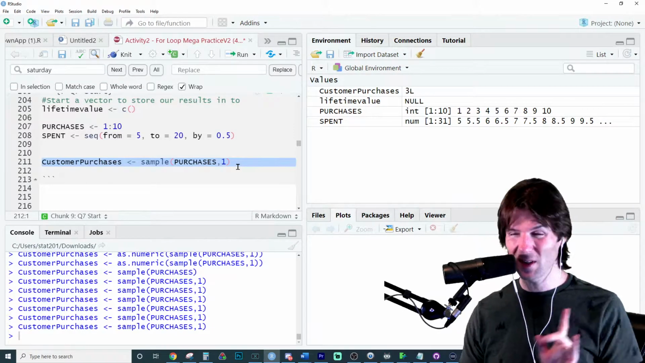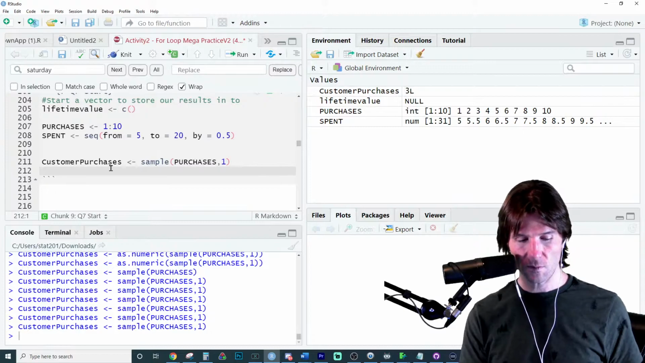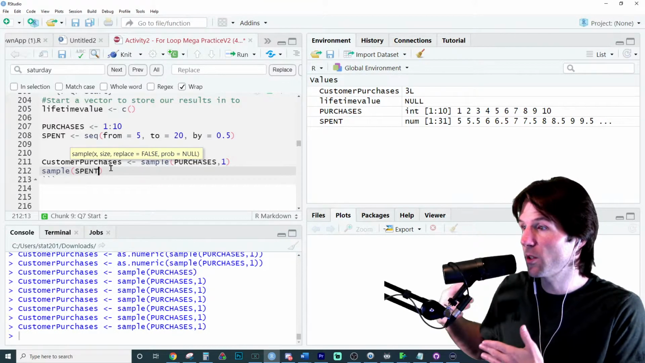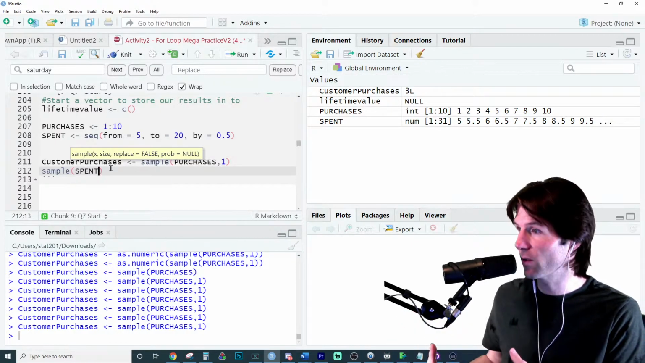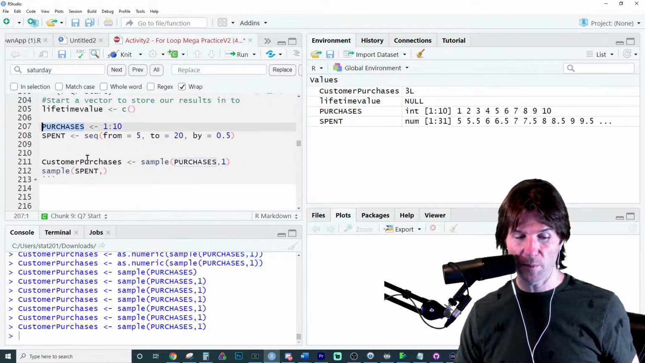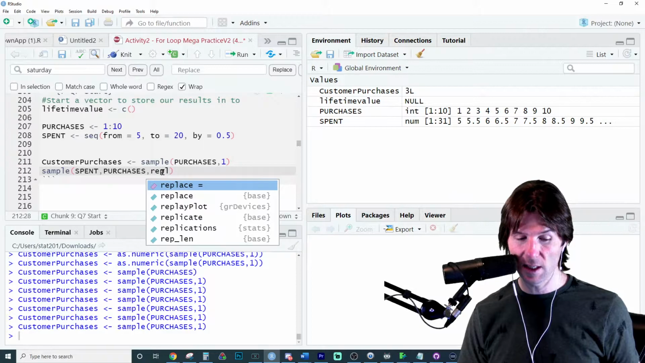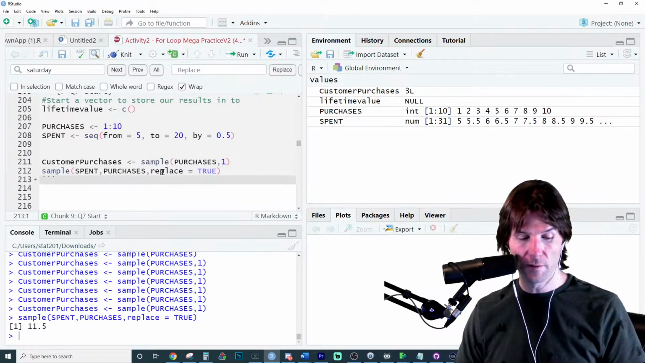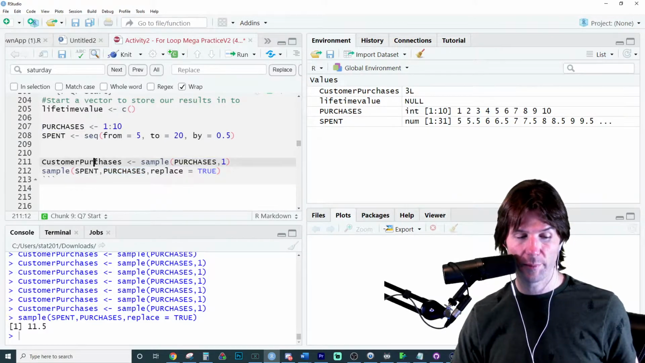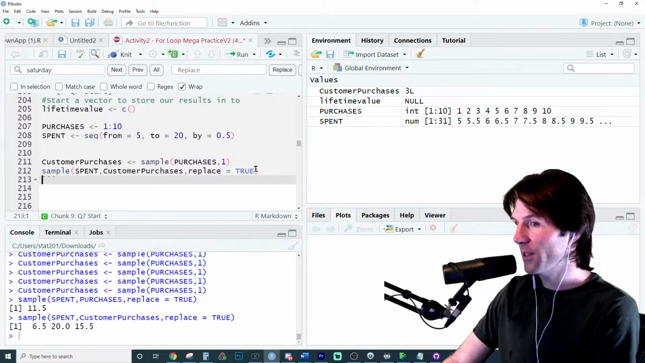Now, this is the complicated one, I think, for a lot of people. We've got right here a vector of spent, which is just how much someone spent at our store. So we need to sample from the vector of spent the amount of purchases I made. So this is the amount of purchases, and then we need replace equals true. Oh, we need to sample how many purchases I made. There we go. How expensive they are.